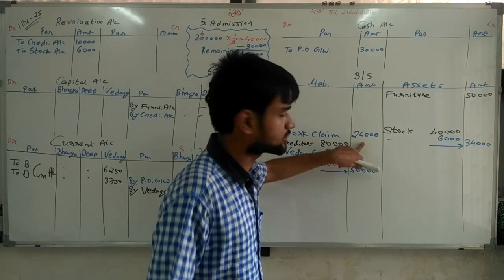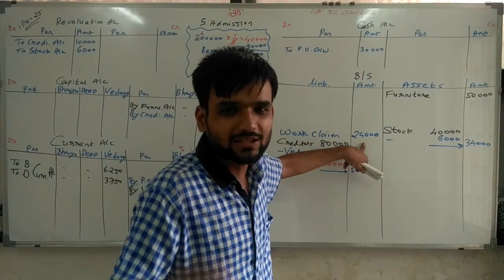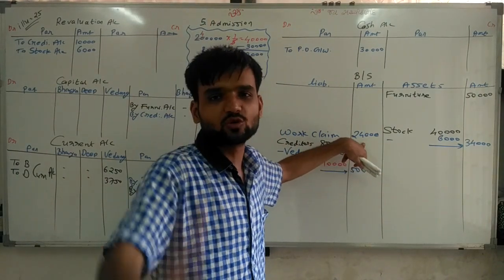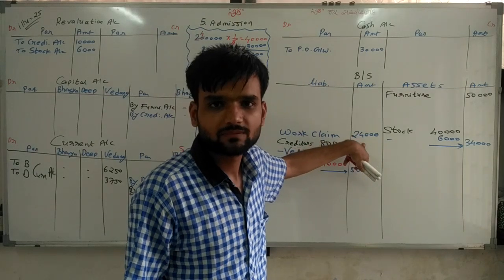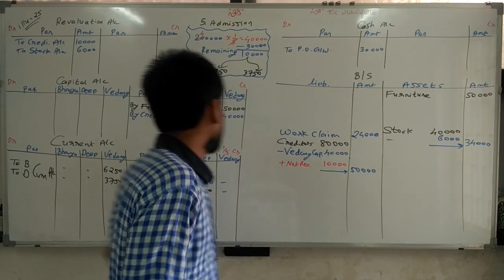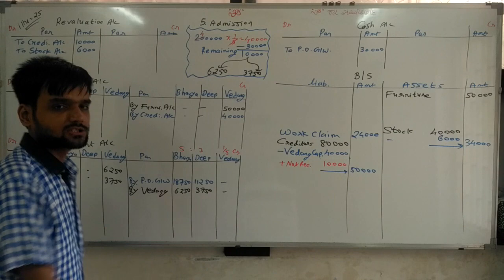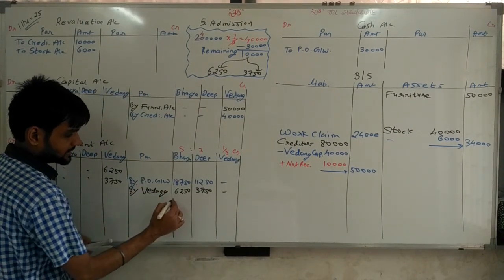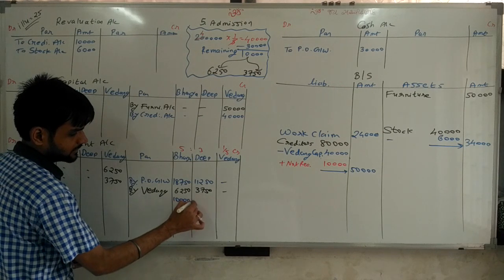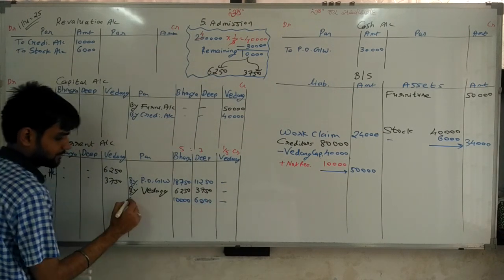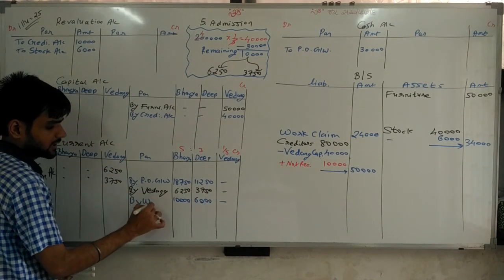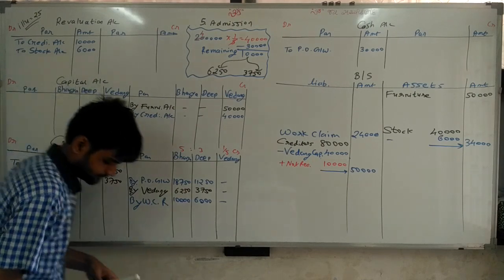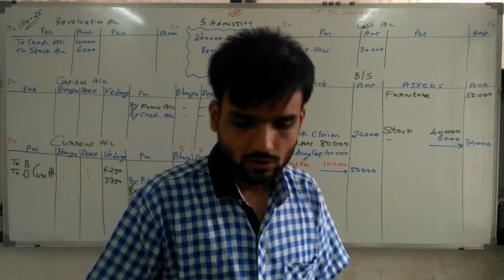From that, 24,000 we are utilizing. How many rupees remaining? 16,000 rupees is remaining. That 16,000 we are distributing among Bhavya and Slok, so 16,000 means 10,000 and 6,000, by workman compensation reserve. That's it. Going ahead.